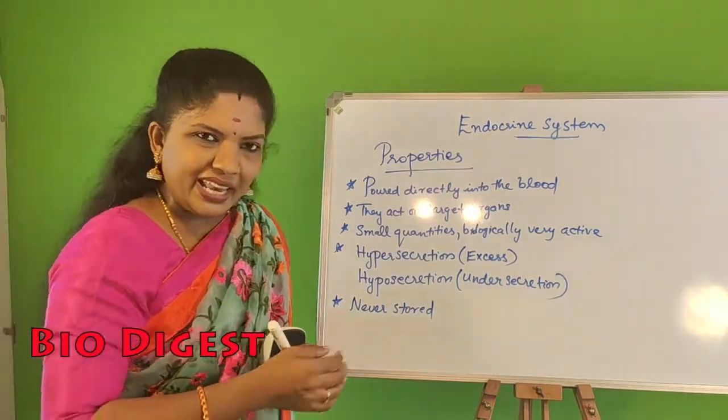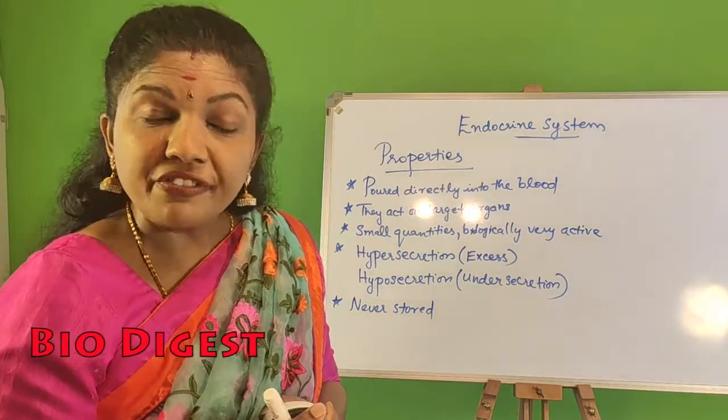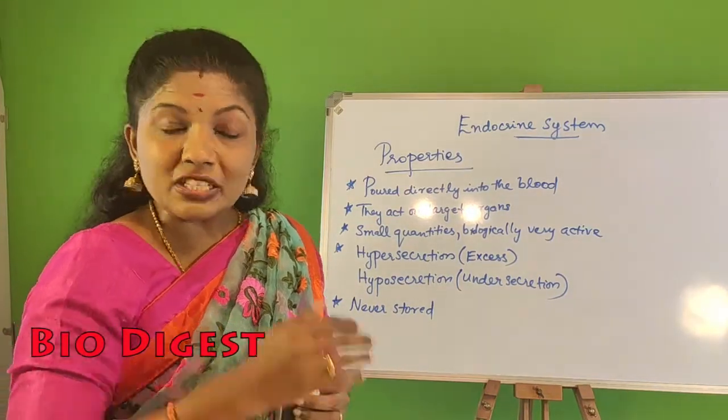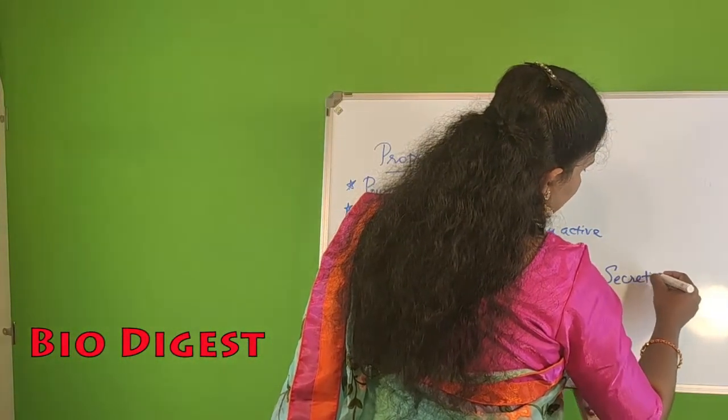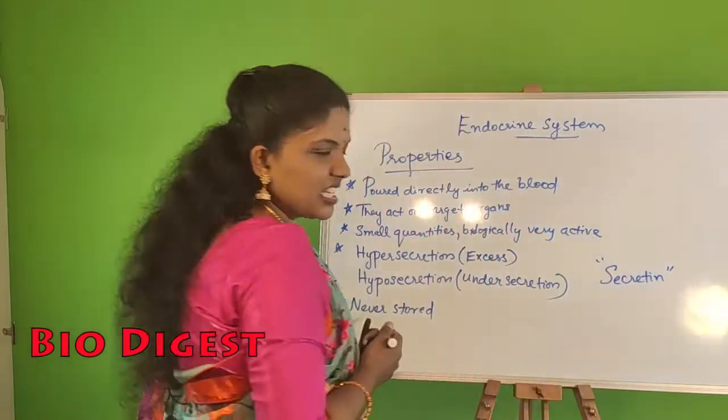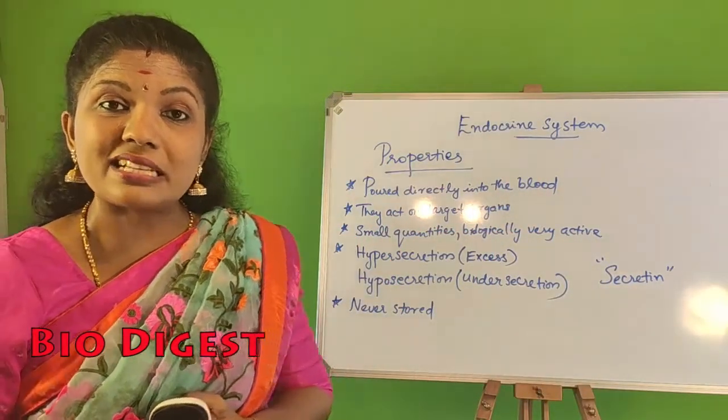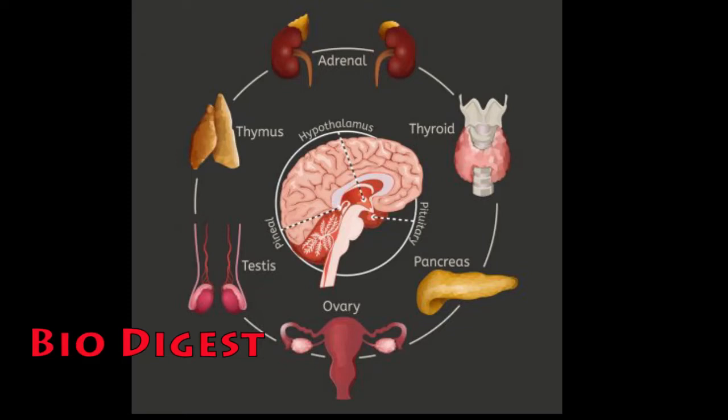Let me tell you an extra information. The first hormone that was discovered is called secretin. Okay, so secretin was the first hormone that was discovered. Let us recall. What are endocrine glands? These are ductless glands as their secretions are poured directly into the blood and not through any special duct.